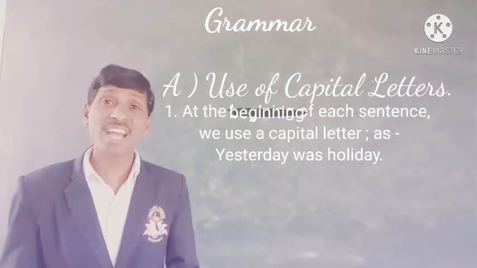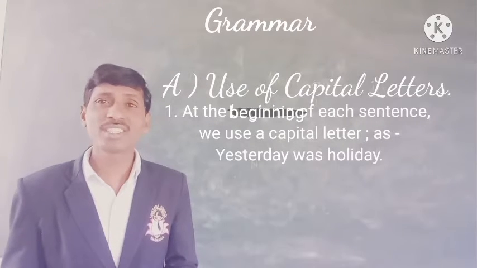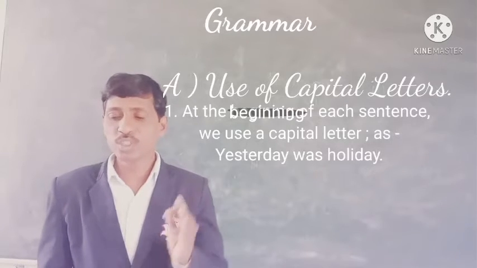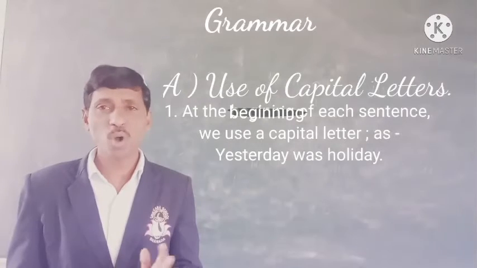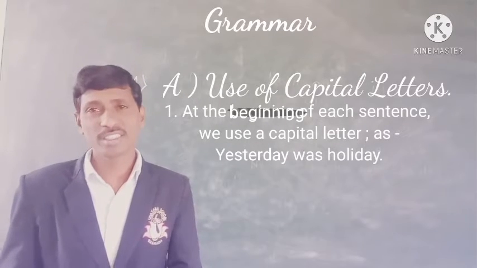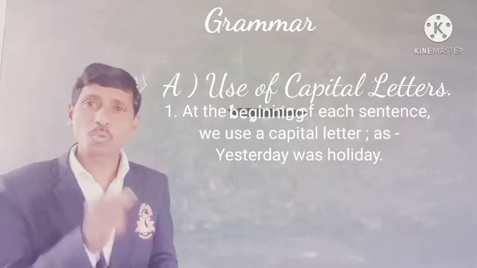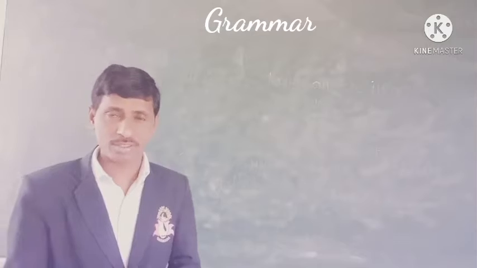So rule number one, at the beginning of any sentence, we write a capital letter. For example, Yesterday was a holiday. This is one example.